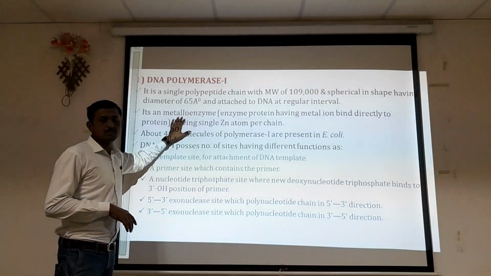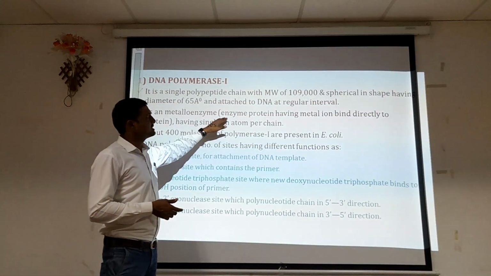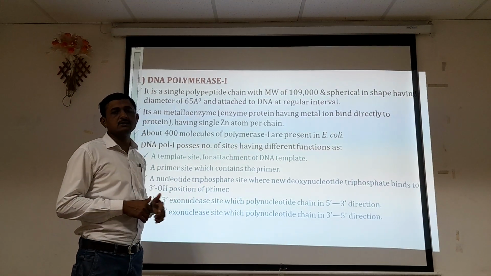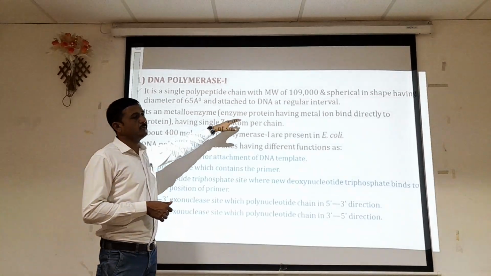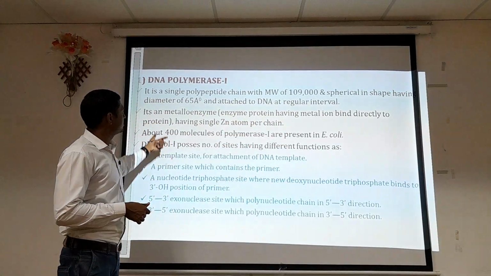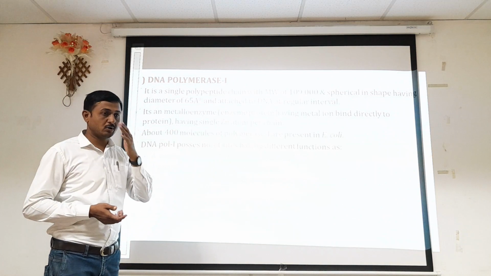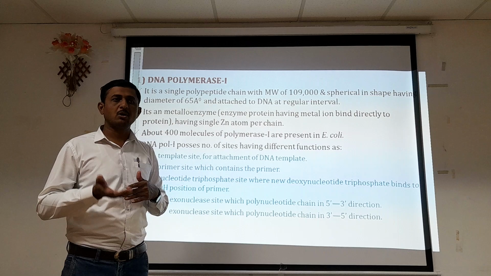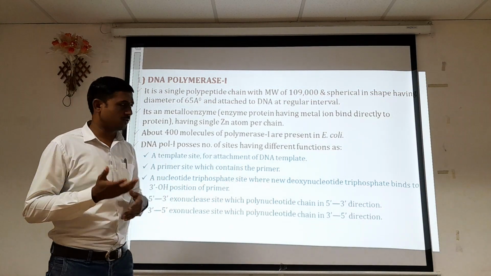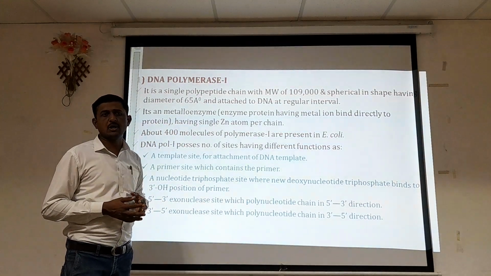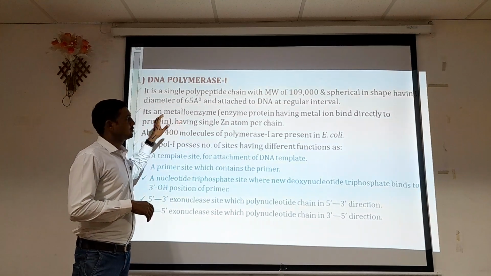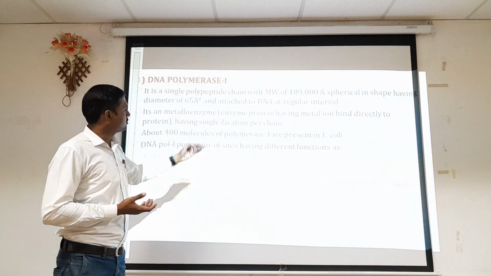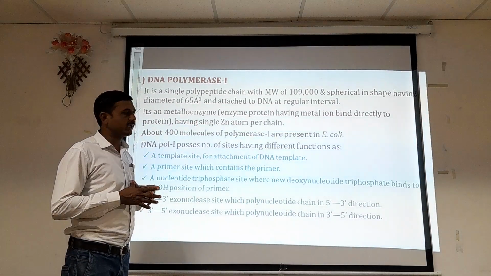It's a metalloenzyme. That means the enzyme protein has a metal ion in it. That's why they are called metalloenzymes. They have a metal ion bound directly to the protein. When we talk about enzymes, enzymes are proteins, or some proteins are enzymes in nature. So when we discuss the biochemistry of proteins or enzymes, it is a metalloenzyme, which contains metal ions directly bound to the protein. This is a characteristic of DNA polymerase.